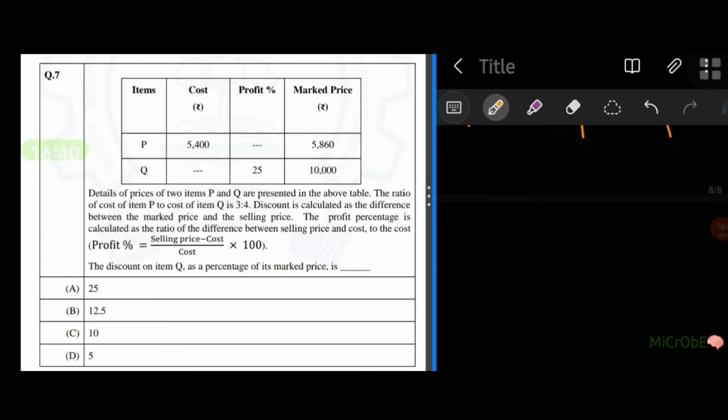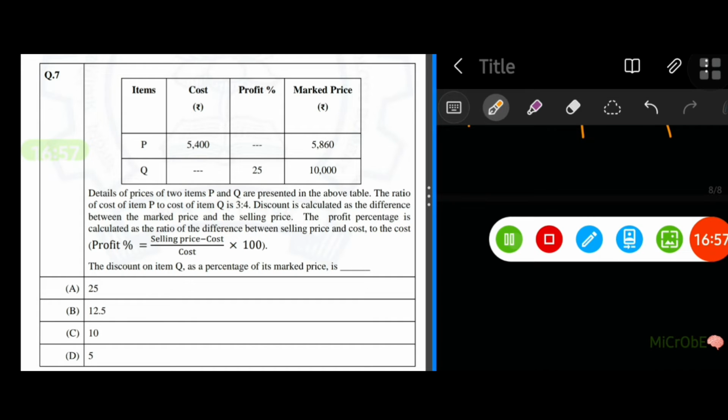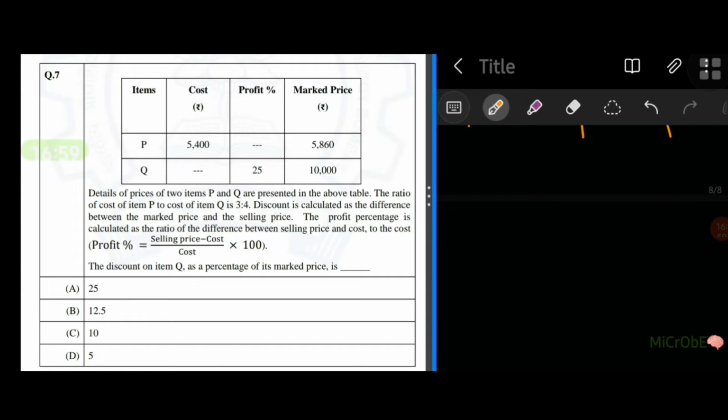And the profit percentage is calculated as the ratio of the difference between selling price and the cost to the cost.